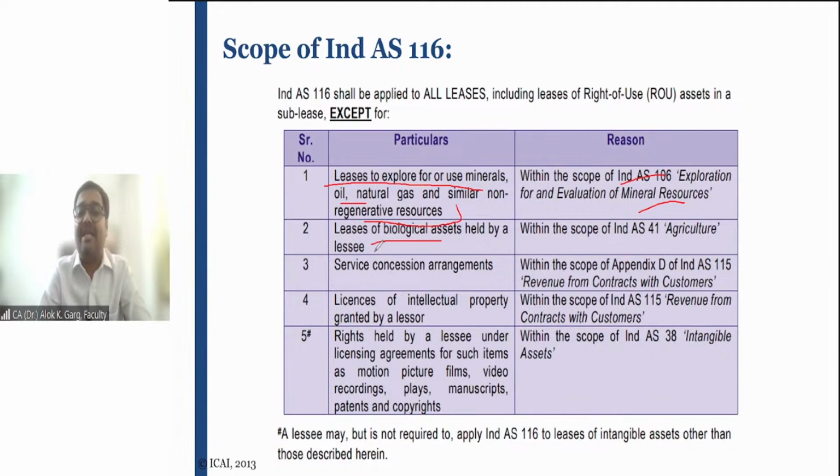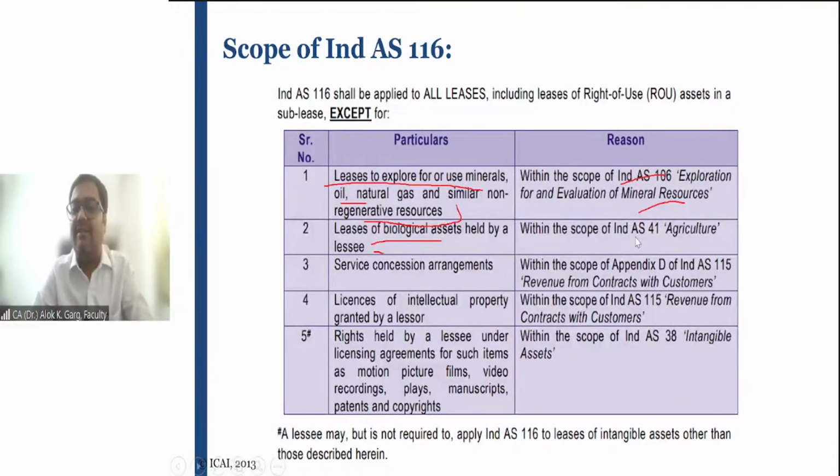Leases of biological asset held by the lessee. If the lessee has taken a cow on a lease basis, right? For example, the lessor has a cow and the lessor has given this biological asset to the lessee on a lease rental basis. So this lease of a cow, a biological asset, comes under IND AS 41.